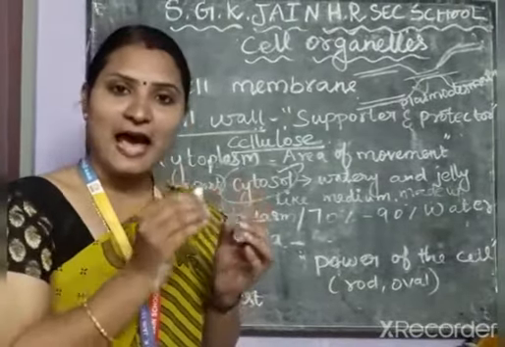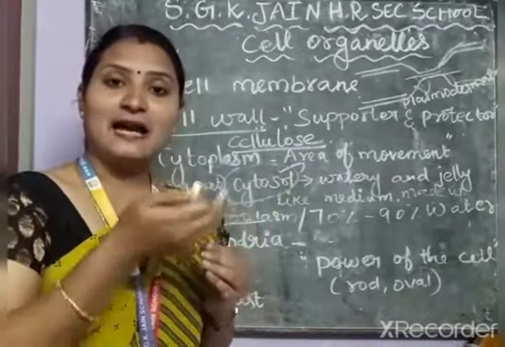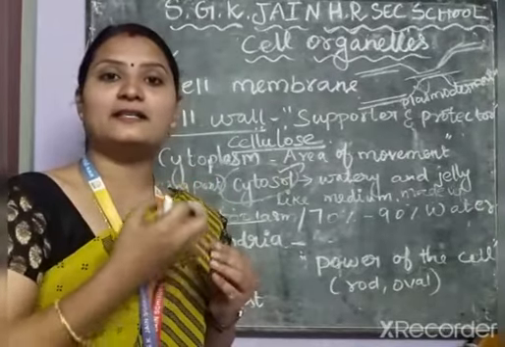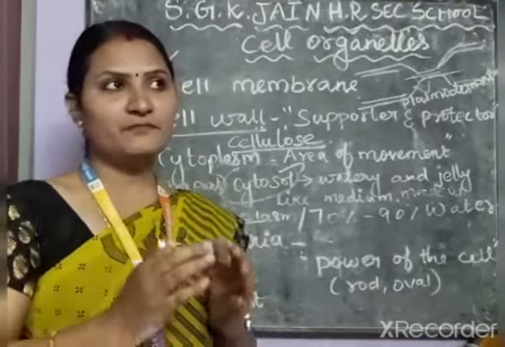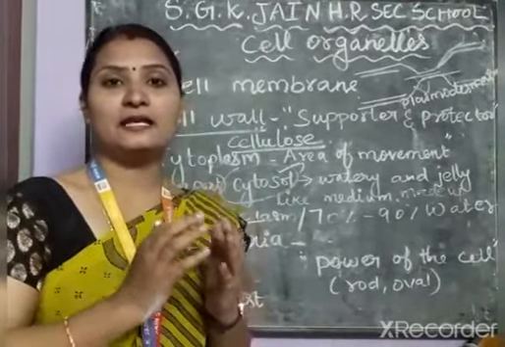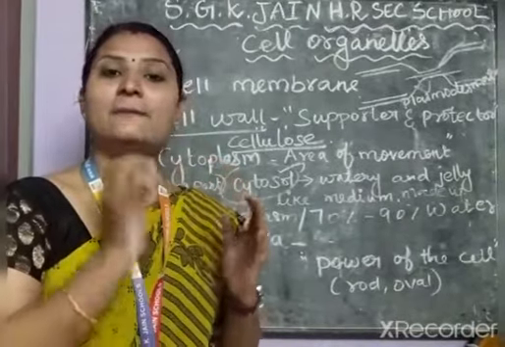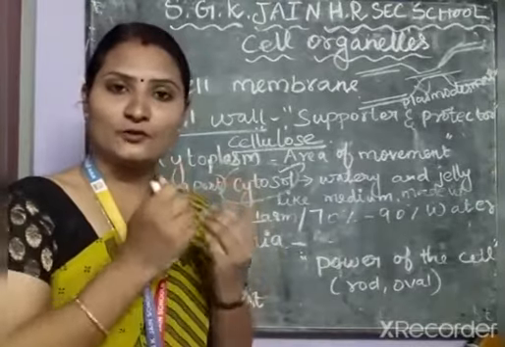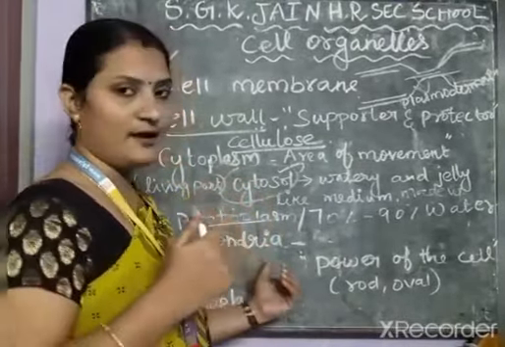That energy is used by all the living organelles inside the cell to do their functions. There are 30,000 billion functions taking place inside the cell per minute. All the activities are done because of this energy released by mitochondria.